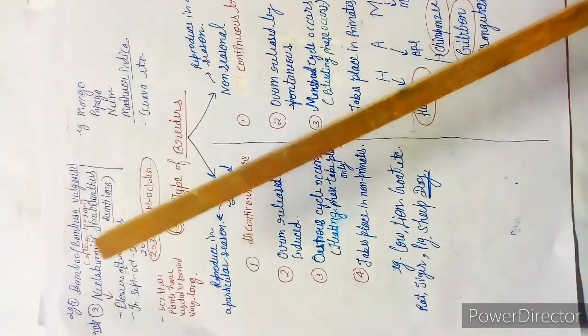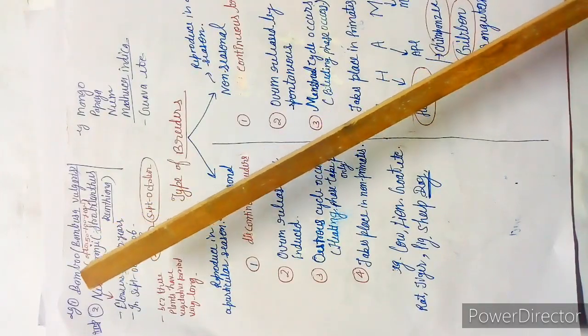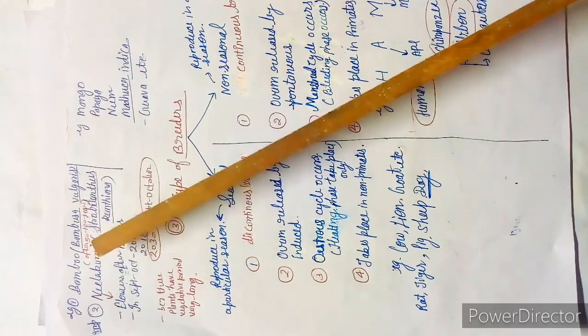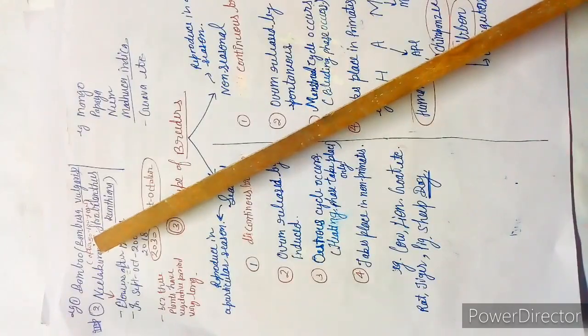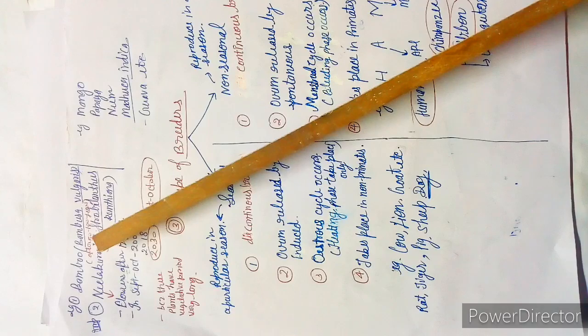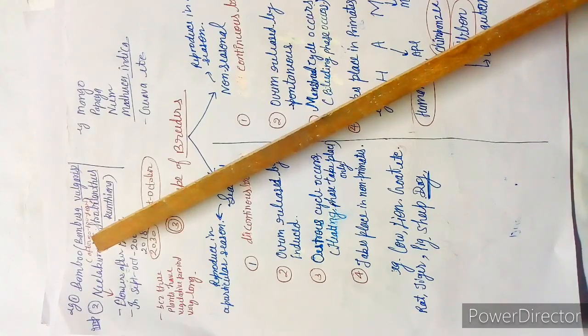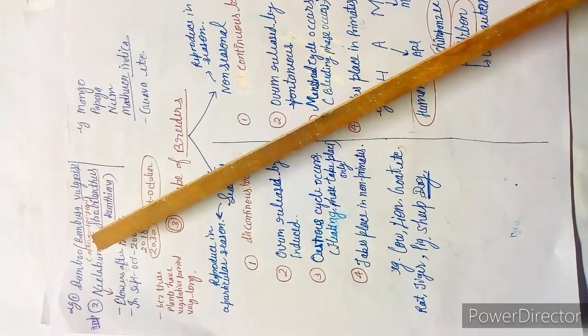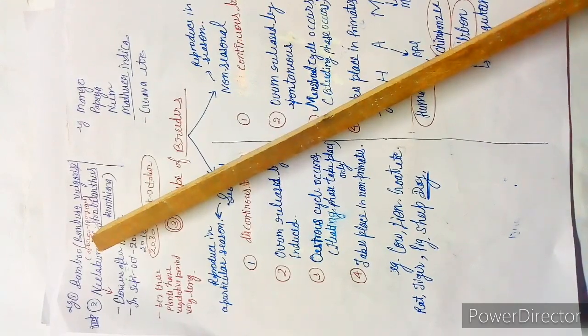Okay, one more very important thing about the bamboo. Actually students, when flowering takes place in bamboo, bamboo produces so many fruits, especially in Mizoram. You can check also through Google.